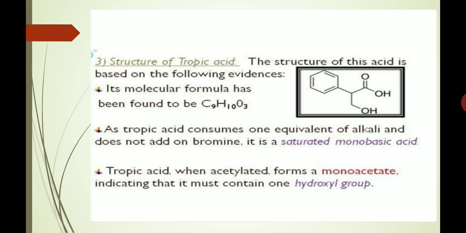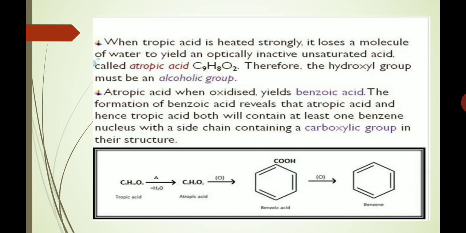Tropic acid, when acetylated, forms a monoacetate, indicating that it must contain one hydroxyl group. When tropic acid is heated strongly, it loses a molecule of water to yield an unsaturated acid, which is called atropic acid, with the molecular formula C9H8O2. Therefore, the hydroxyl group must be an alcoholic group.